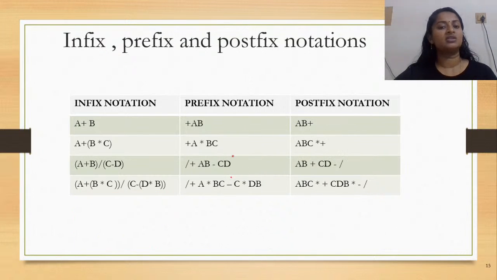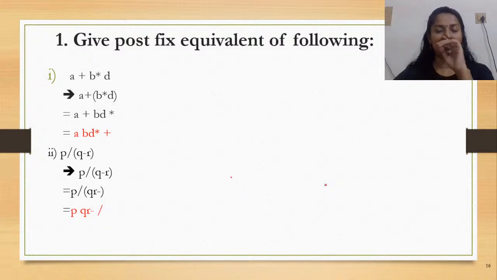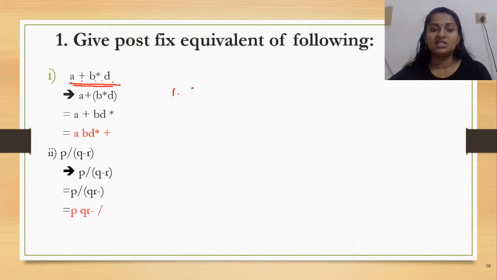Now today we'll be concentrating on problems with respect to postfix notation, conversion to postfix notation, and then the evaluation of postfix expression. So I have cited a few examples here. Now let's see the first one. First expression A plus B star D. Now every time you would be given such an expression. Now what is the first step that you have to do? First step is you need to give parenthesis and give the evaluation order.